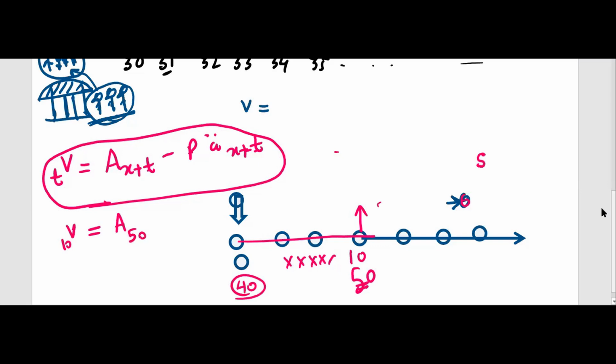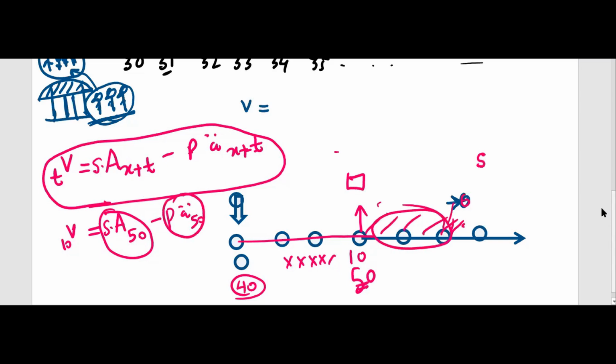If the sum assured is 1, if the sum assured is S, you can write S as well. Whatever sum assured, that is the expected present value. Already we know. Minus P ä_{X+T}. X is 40, T is 10, so 50 here. That means at this time, whatever amount you will pay in advance till death, that present value is this one.